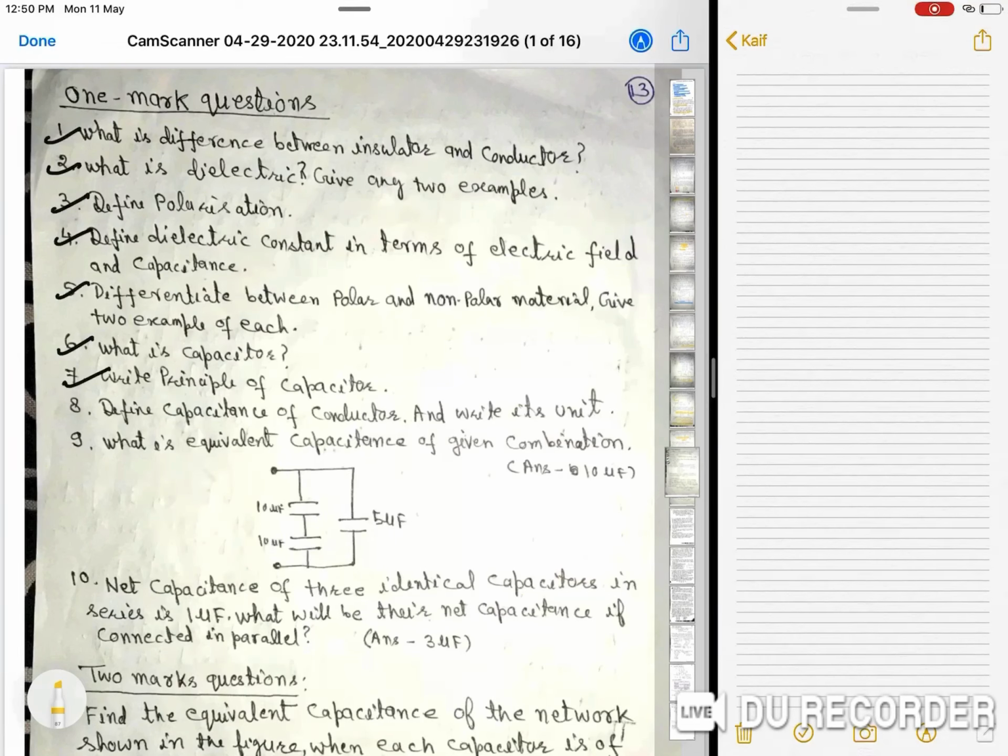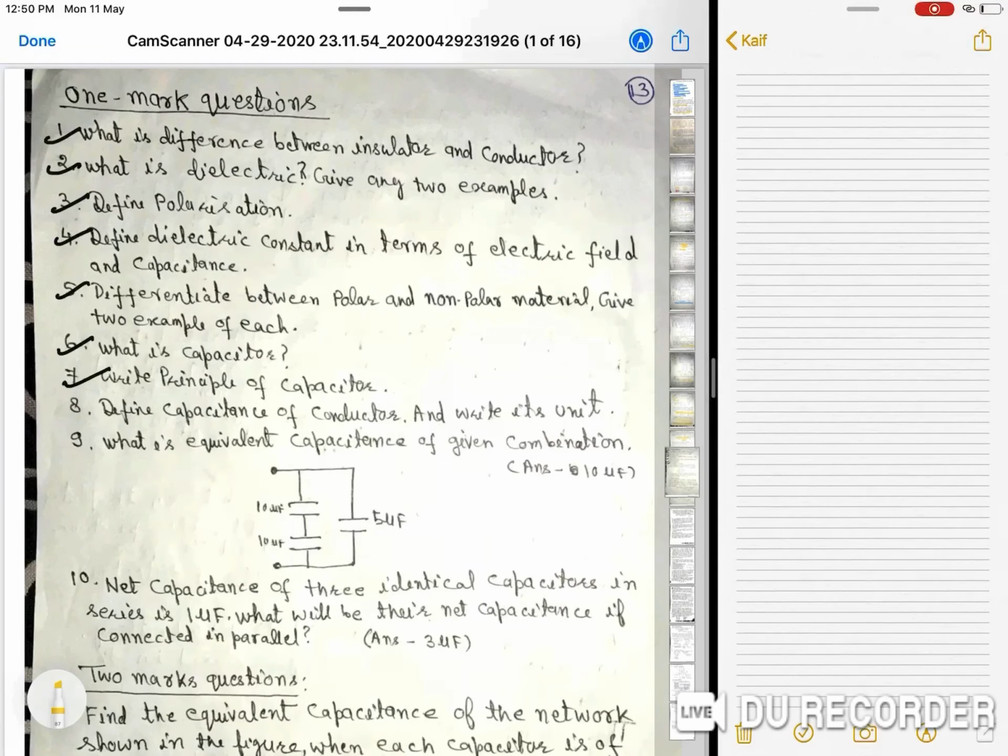In an insulator, current cannot flow, and in a conductor, current can flow easily. Free charges means electrons are in plenty, and in an insulator no free charge can move. Examples of insulator: rubber, porcelain, plastic, and examples of conductor: all metals.